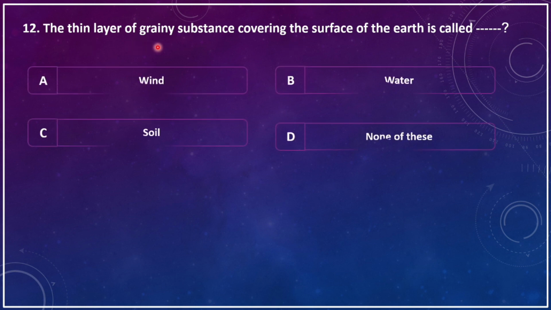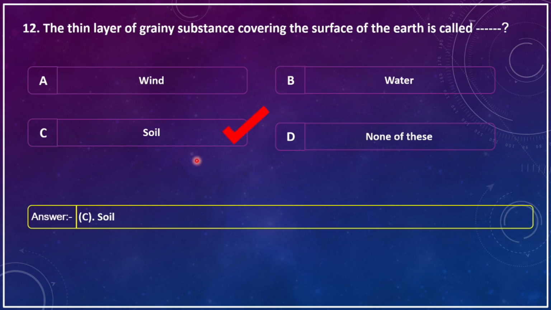The thin layer of grainy substance covering the surface of the earth is called dash. A. Wind, B. Water, C. Soil, D. None of the above. The correct answer is C. Soil.